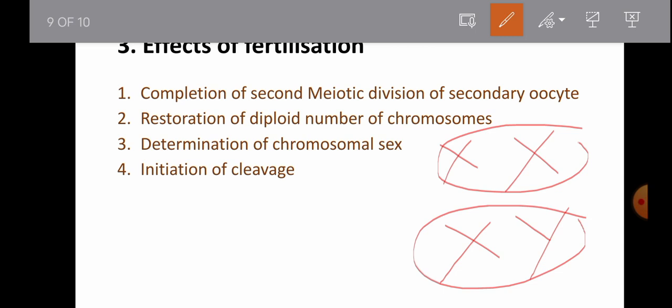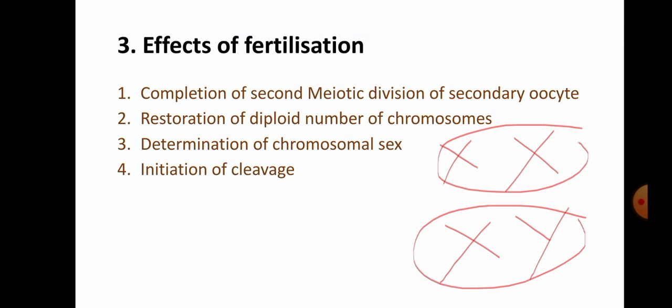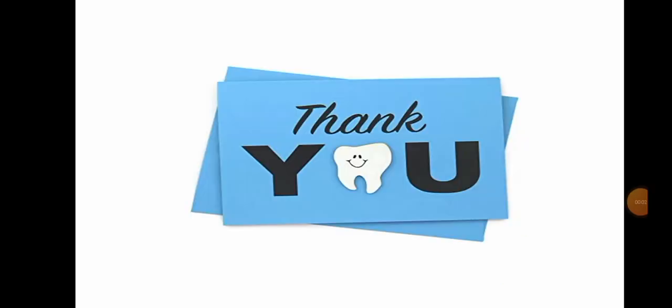And then the fourth effect, that is initiation of cleavage. After the fertilization process, the next stage, that is cleavage, occurs. Cleavage starts. So that's all about the fertilization stage, how the approximation occurs, the contact and fusion of gametes occurs, and the effects of fertilization. So that's all about the first part of the first week of development. In the second part, I'll explain about the cleavage and the implantation of the zygote into the uterus. I hope you all understood this video.